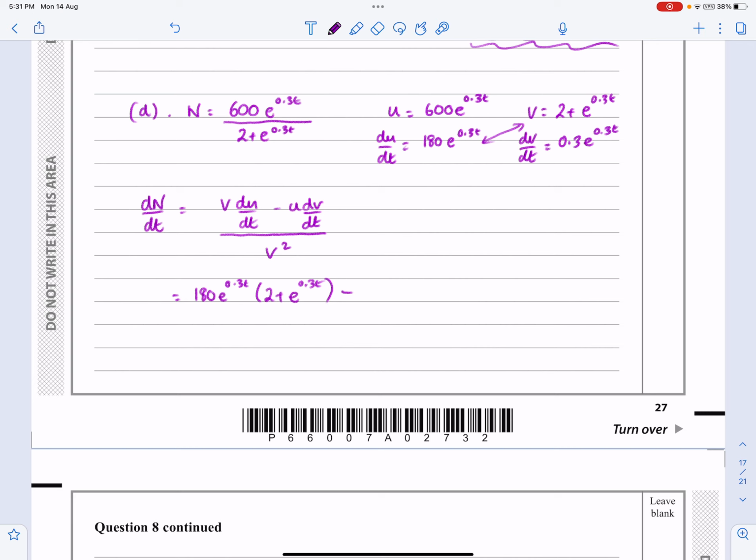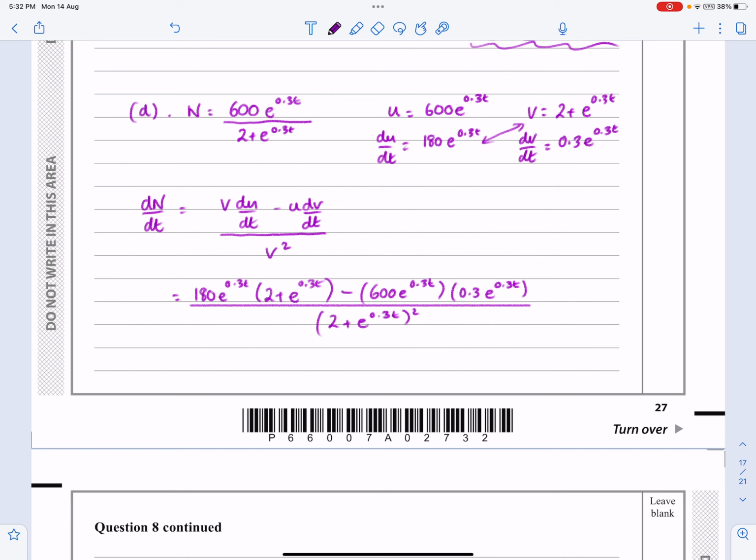So I'm actually going to do 600 e to the 0.3t multiplied by 0.3 e to the 0.3t all over, and then v squared is 2 plus e to the 0.3t squared.